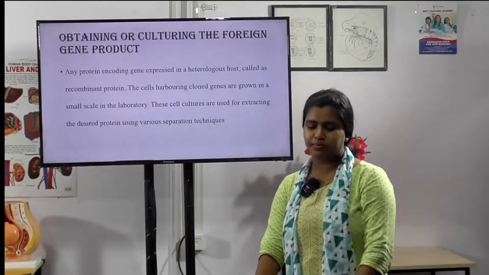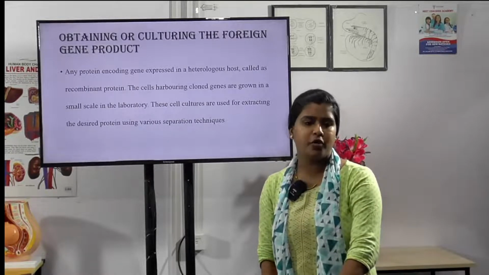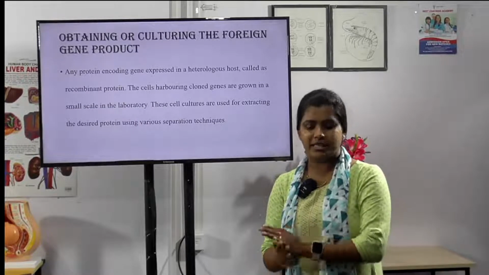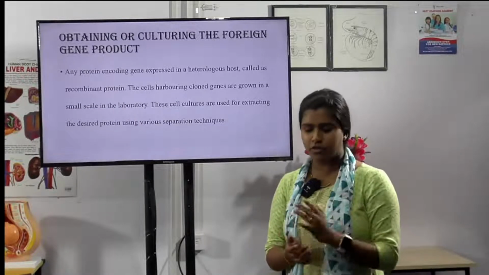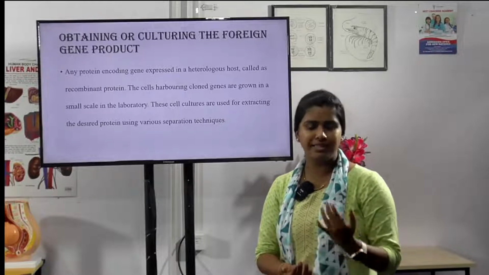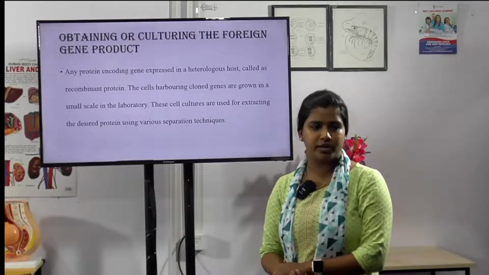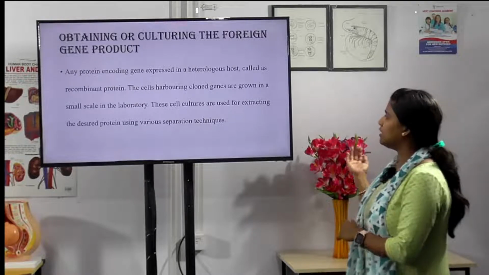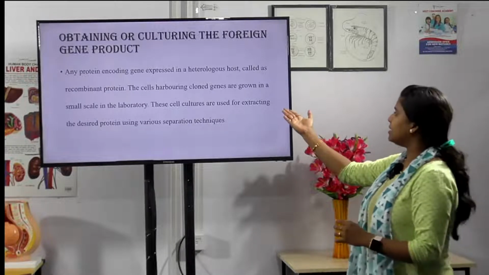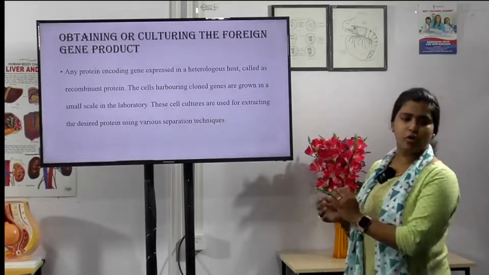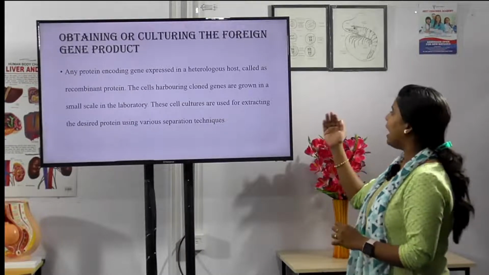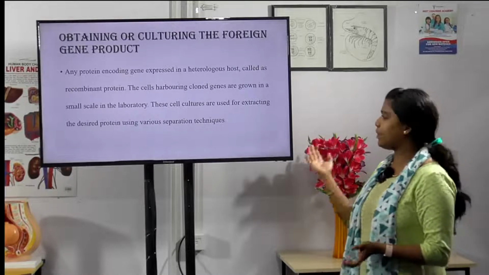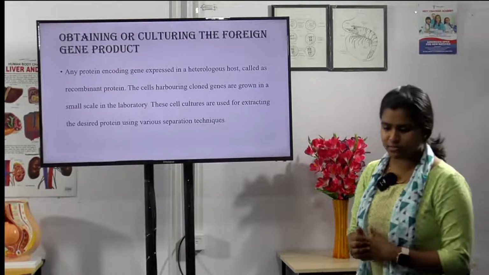Okay, and the next step is obtaining or culturing the foreign gene product. Any protein encoding gene is expressed in a heterologous host, called as what? Recombinant protein. Okay, these cells harboring cloned genes are grown on a small scale in a laboratory, and these cell cultures are used for extracting the desired protein using various separation techniques.